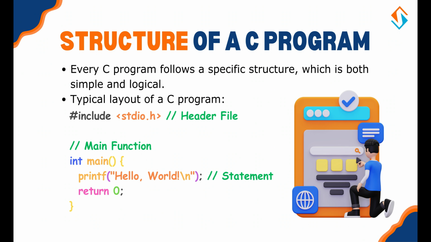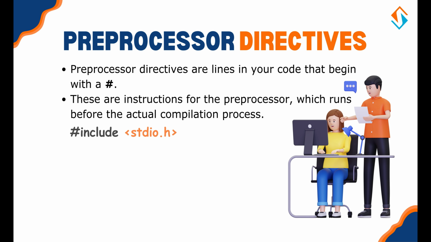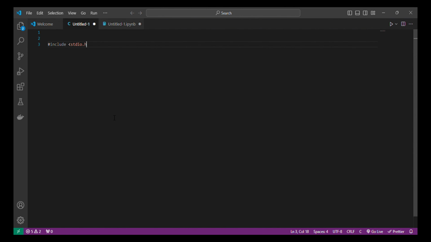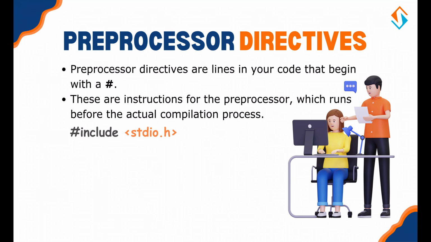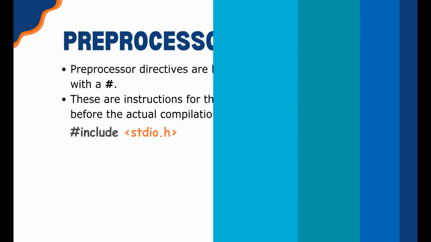Let's break this code down step by step. Preprocessor directives. Preprocessor directives are lines in your code that begin with a hash. These are instructions for the preprocessor, which runs before the actual compilation process. Let's see an example. This line tells the compiler to include the standard input-output header file. It gives your program access to functions like printf and scanf. Think of preprocessor directives as setup instructions. They prepare the environment for your program to run.